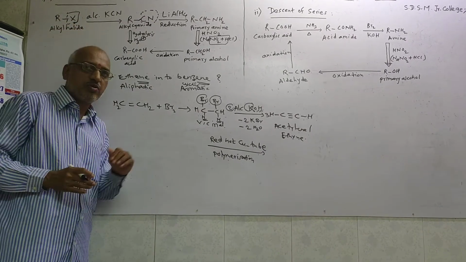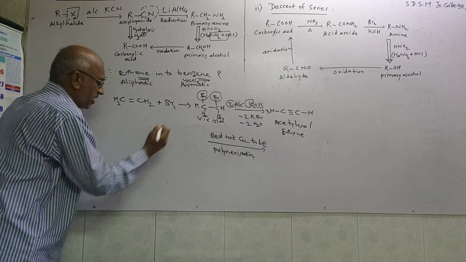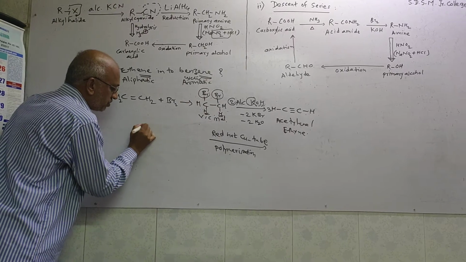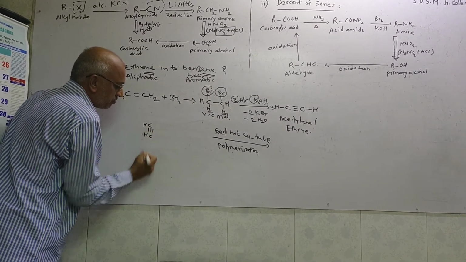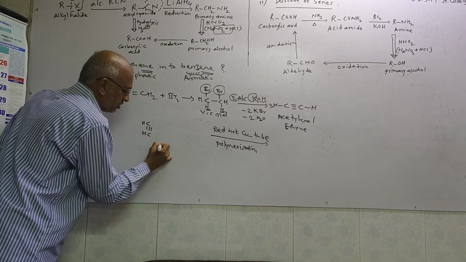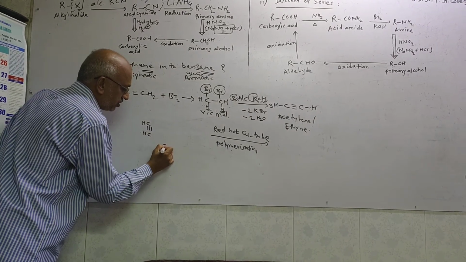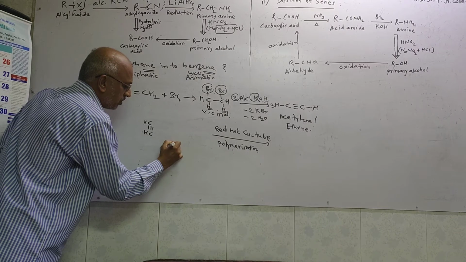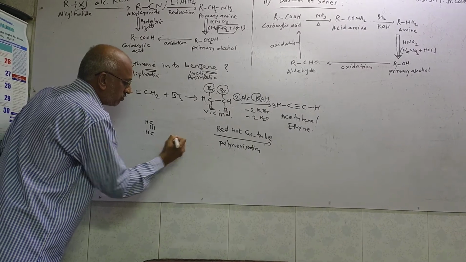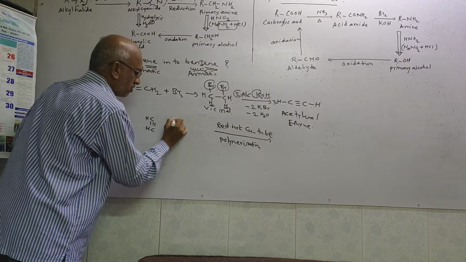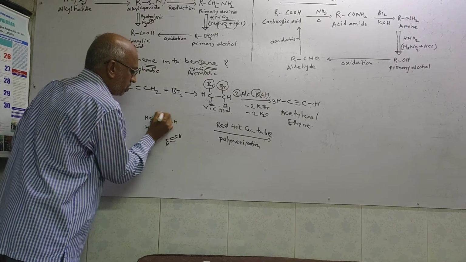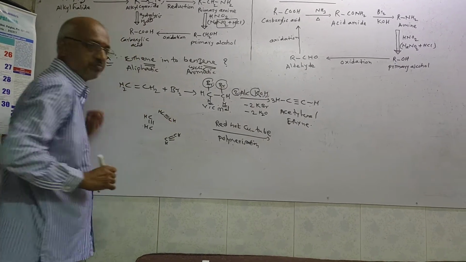Now, three molecules of acetylene I am going to arrange sequentially like this: HC triple bond CH, then CH triple bond CH, then CH triple bond CH, in this way.